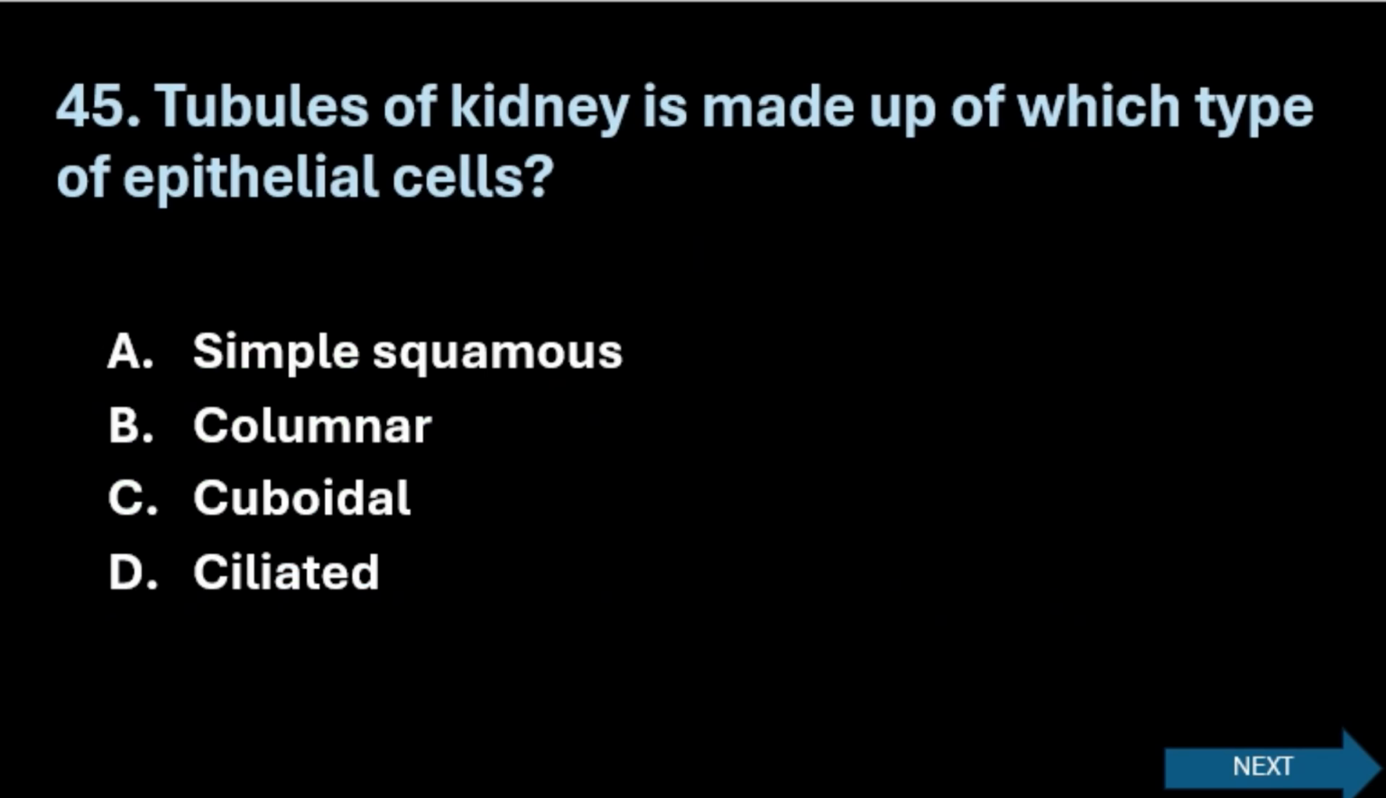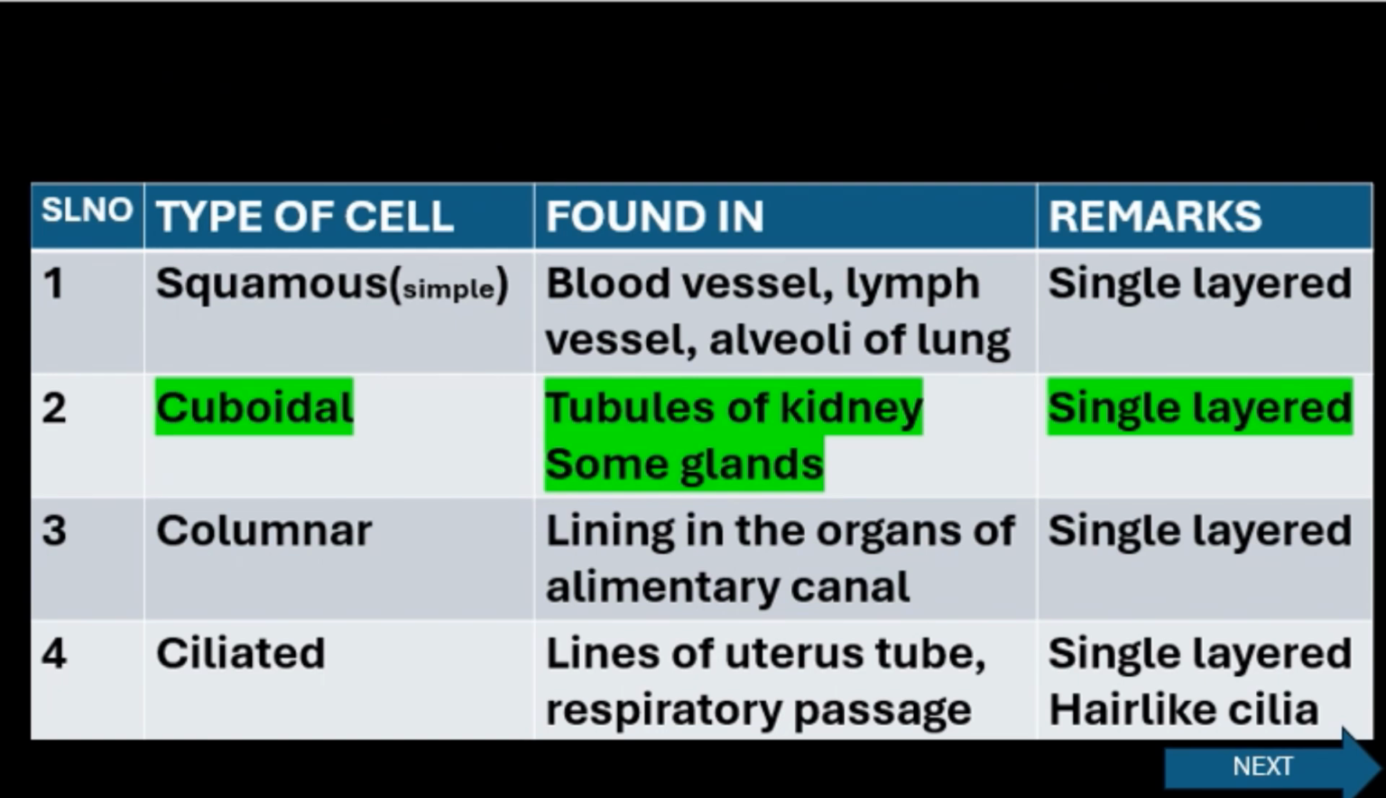Next question. Tubules of kidney is made up of which type of epithelial cells? Option A, simple squamous. Option B, columnar. Option C, cuboidal. And option D, ciliated. The right answer here is cuboidal. You can see the table here, the types of epithelial cells. Simple squamous is found in blood vessels, lymph vessels, alveoli of lung.